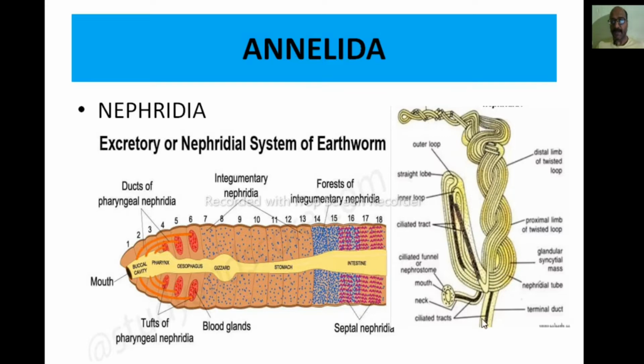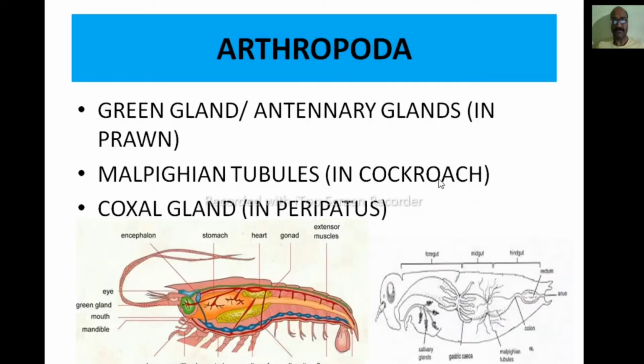With the traveling, the cilia present inside the tubule absorb some of the important materials, and the other waste matter is released outside through the pore. So this is the nephridium structure present in annelids. In the case of Nereis and earthworm, the nephridia are the main excretory organ.